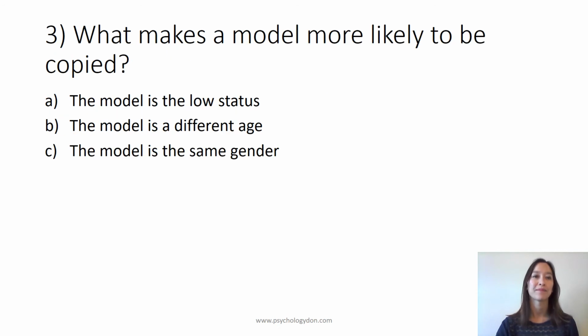Question 3. What makes a model more likely to be copied? A. The model is low status. B. The model is a different age. Or C. The model is the same gender.